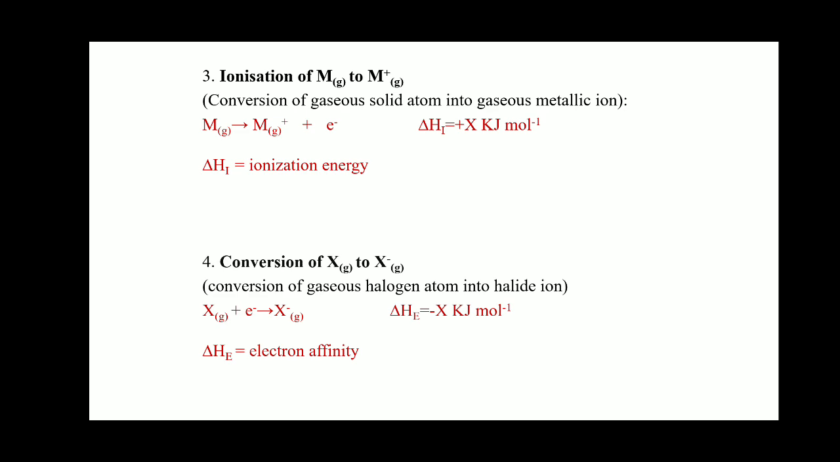So the halogen X, in gaseous state, is accepting an electron; plus means accepting, and e negative means electron. It accepts electrons, releasing energy known as the electron affinity, delta He, and converts into the gaseous halide ion, X negative. g means gaseous state. Here delta He is the electron affinity, which is equal to minus x kilojoules per mole. Why is it a minus sign? Because the energy is released. If energy is released, then it is an exothermic reaction and the sign is negative.